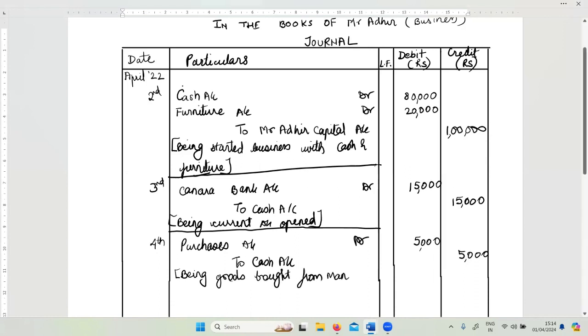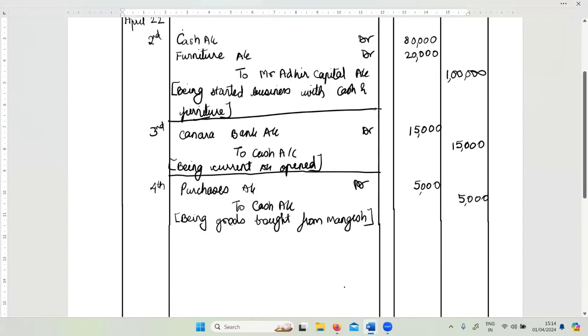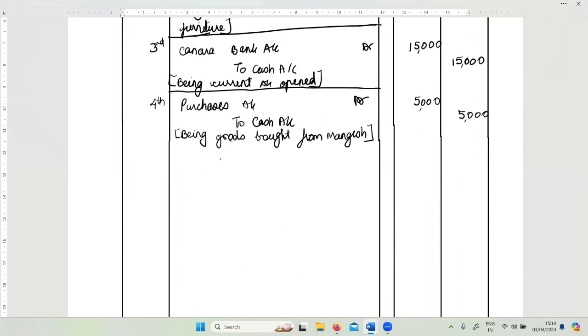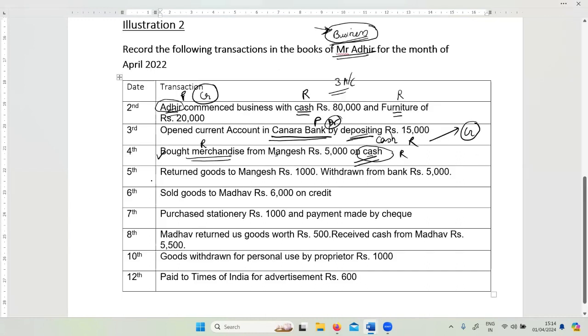There is no harm in writing his name in the narration just for your reference, but the account is not opened because we have already paid off Mangesh, correct? Transaction over. Draw a line to show that we have finished writing this day's transaction.